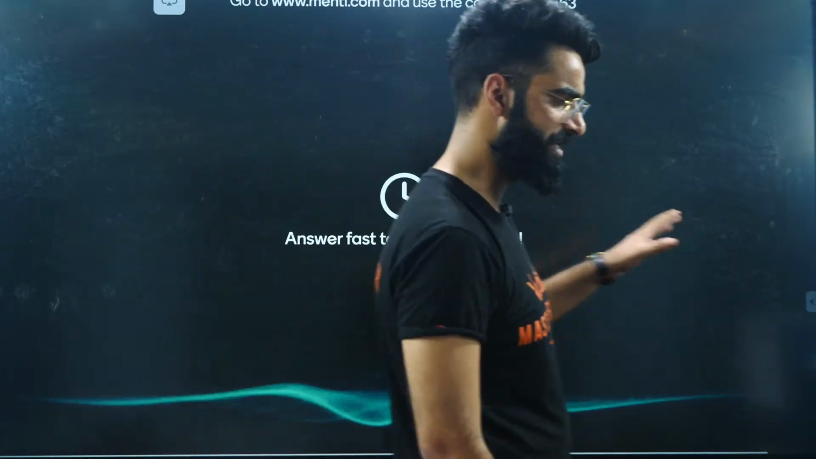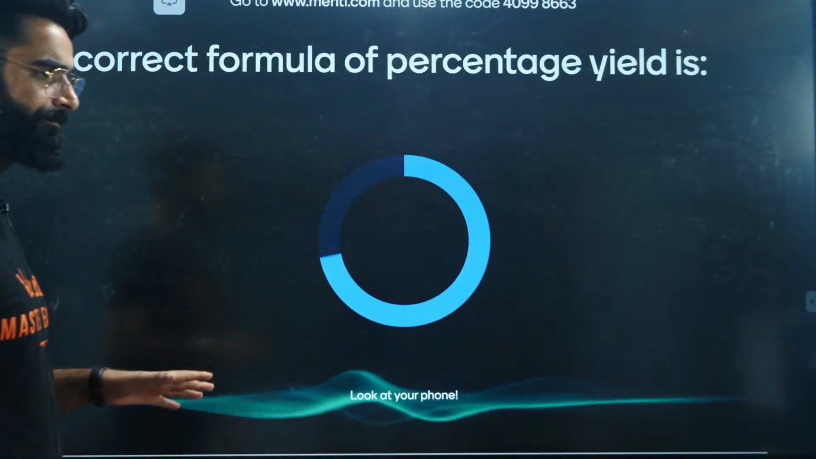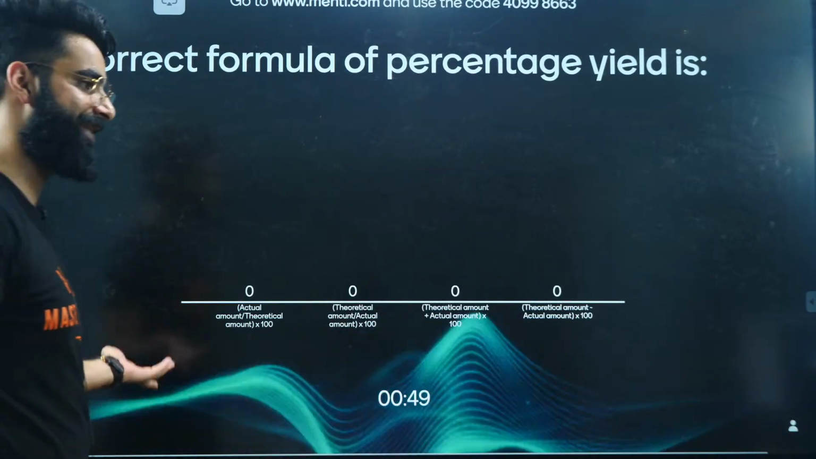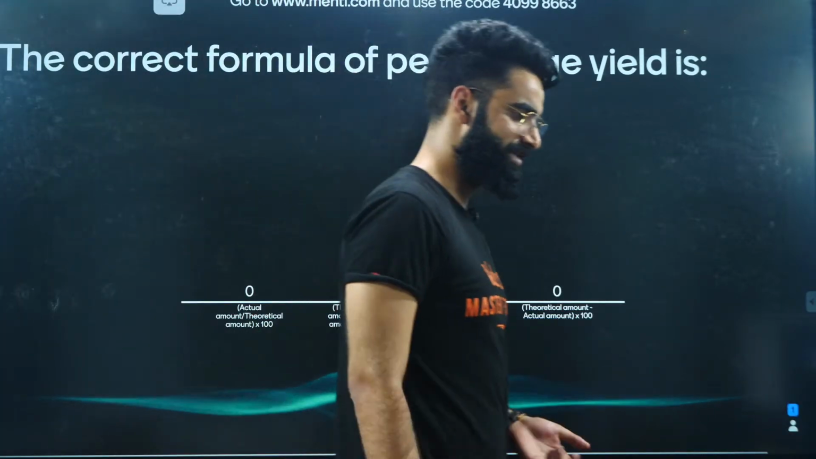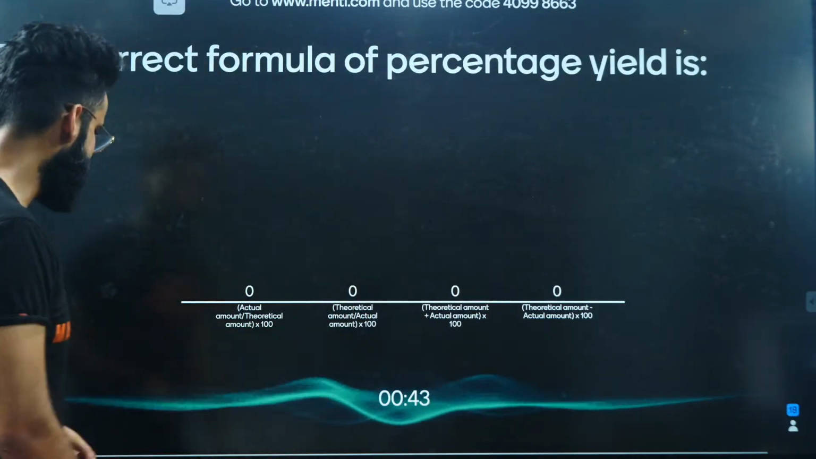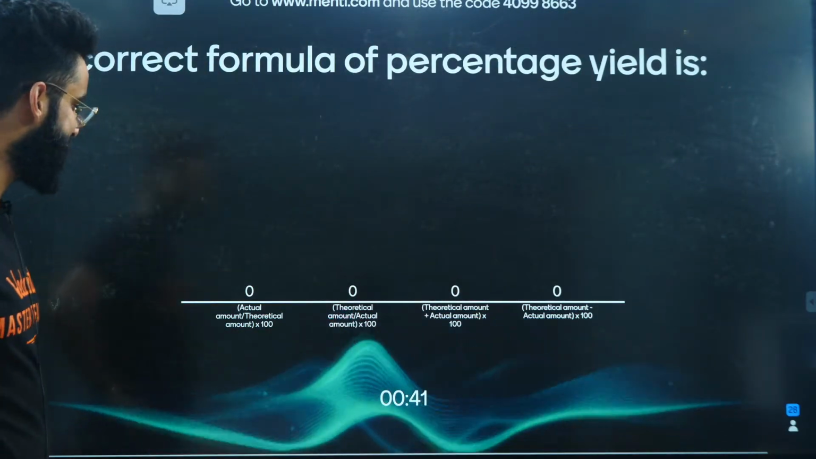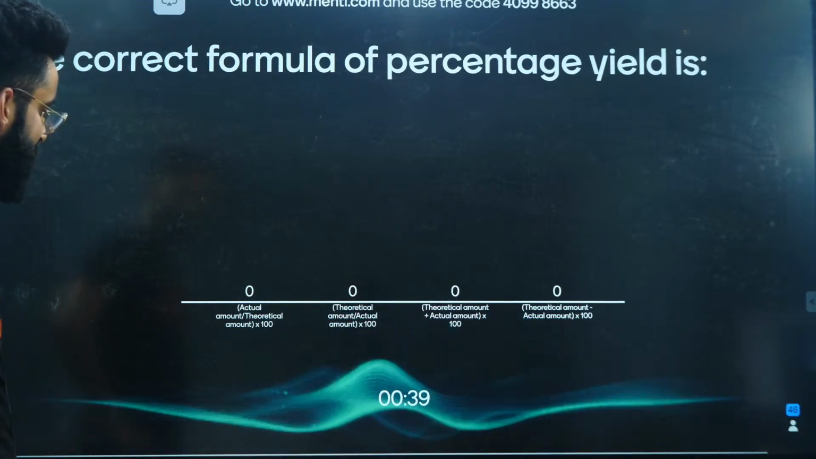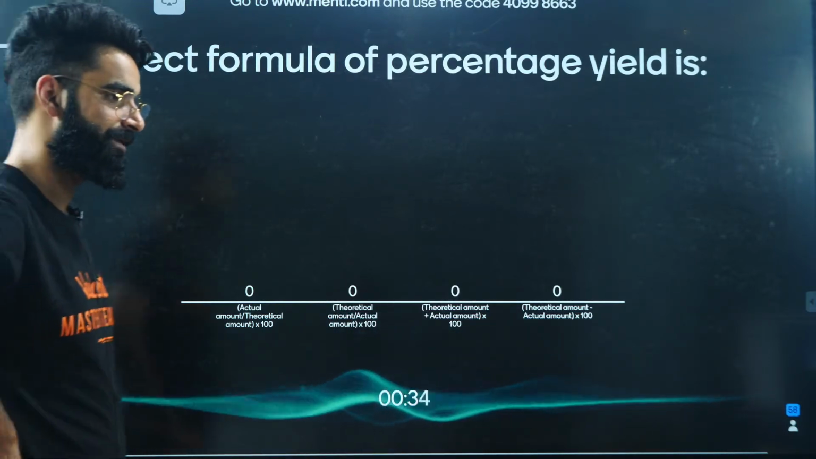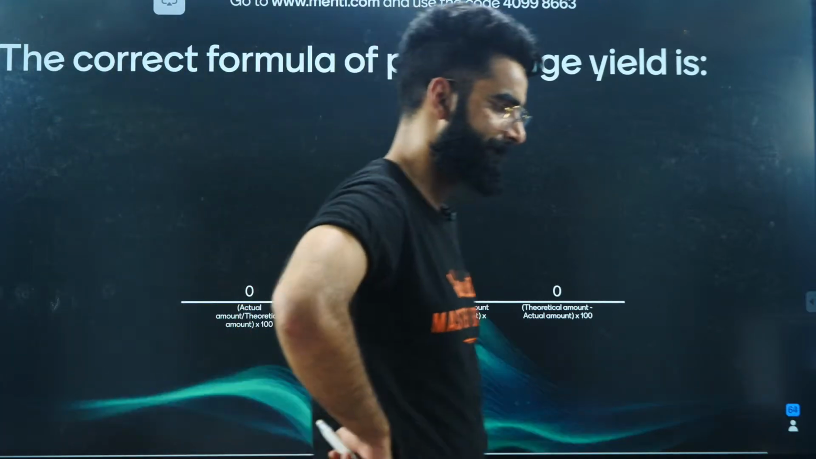Now people, solve these questions properly, okay? The correct formula of percentage yield. Okay, formula based. What is the correct formula of percentage yield? Give it a try. 35 seconds, right?